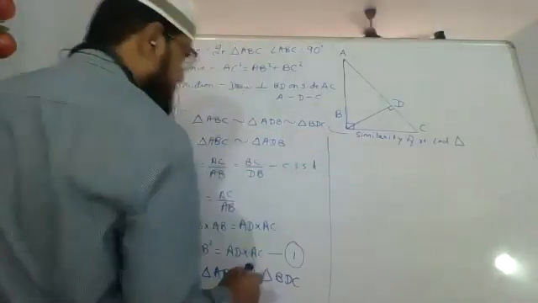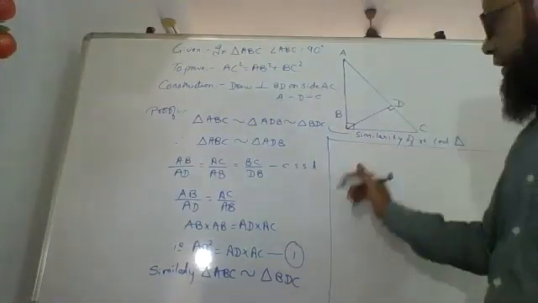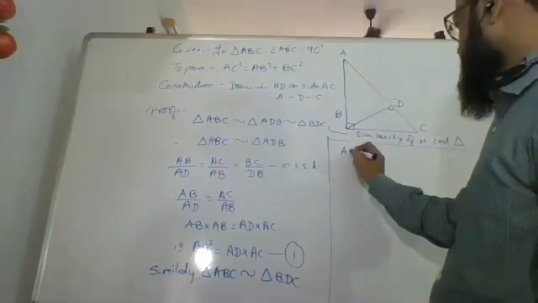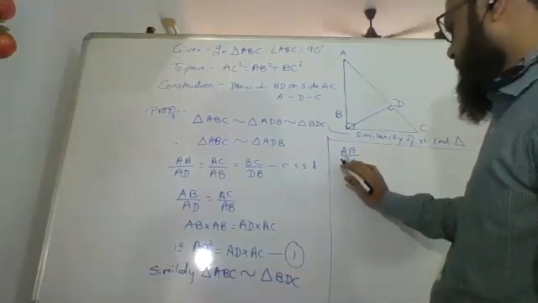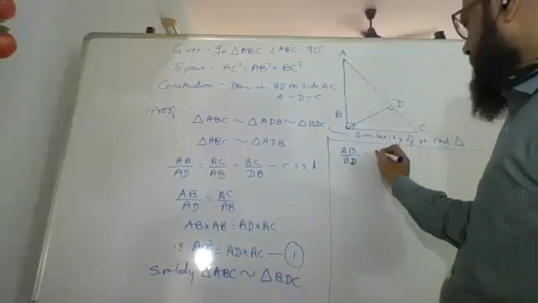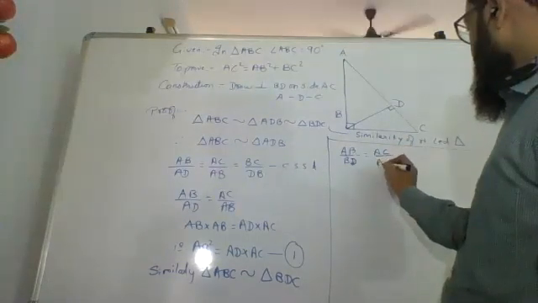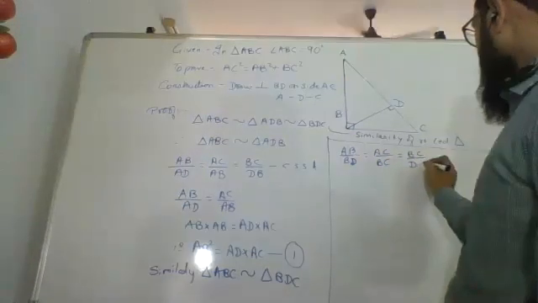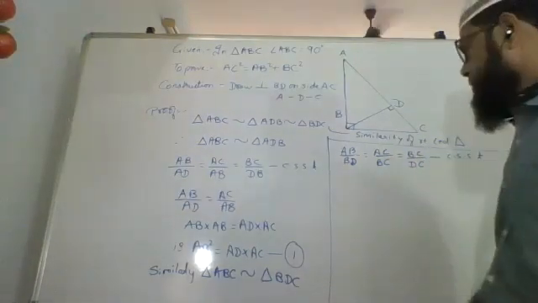Now, because those two triangles are similar, I'll get AB upon BD equals AC upon BC equals BC upon DC. Again, corresponding sides of similar triangles.